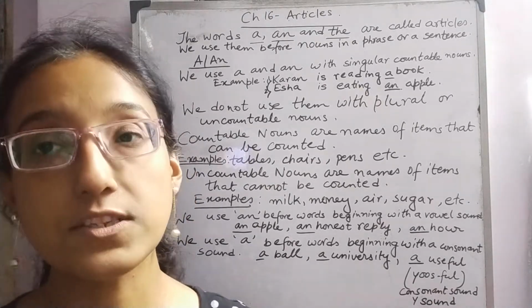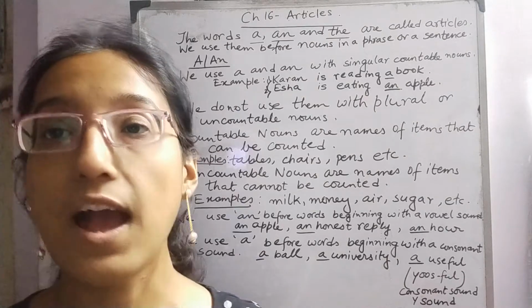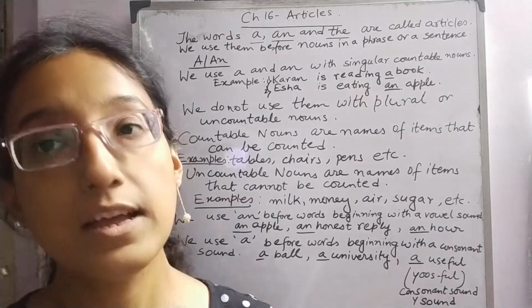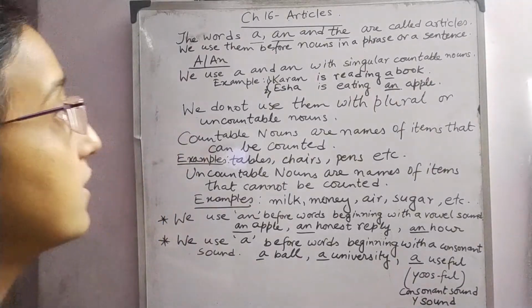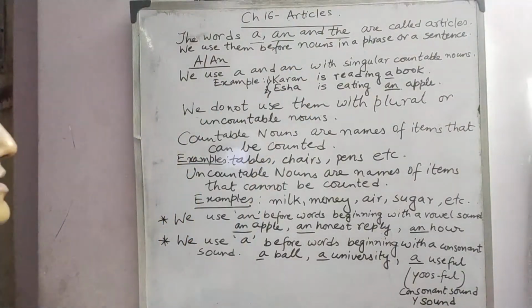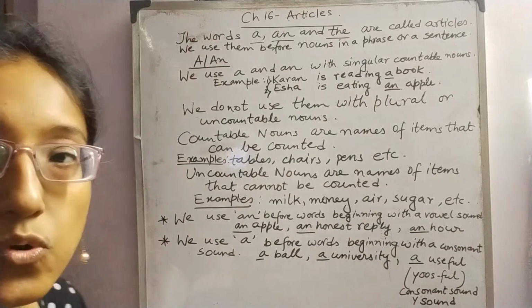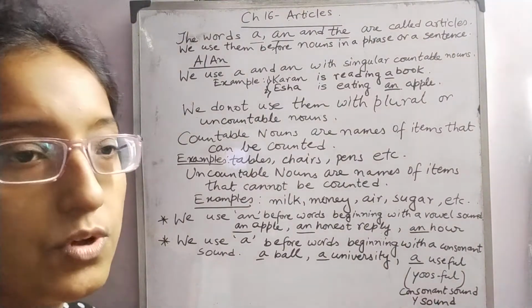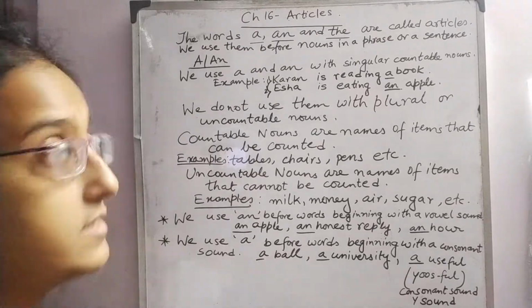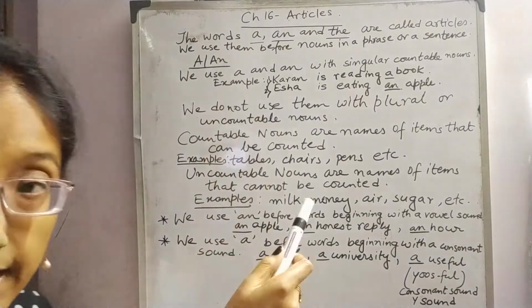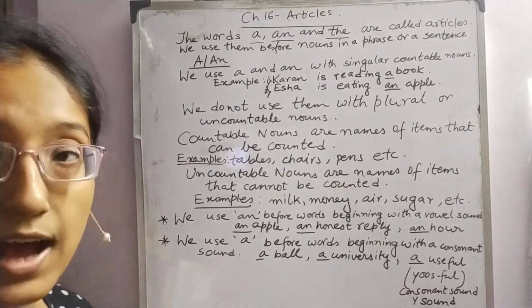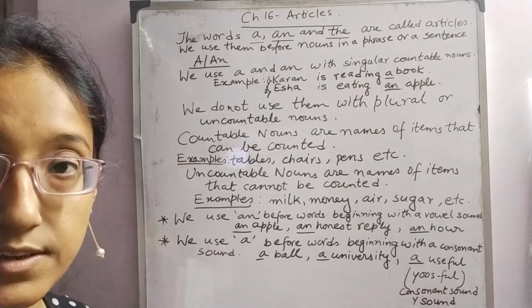Now let's concentrate on the indefinite articles today, that is a and an. Let's look at the board. Chapter 16, articles. First we will know what are articles. We all know, at least we have heard, that the words a, an and the are called articles, right?